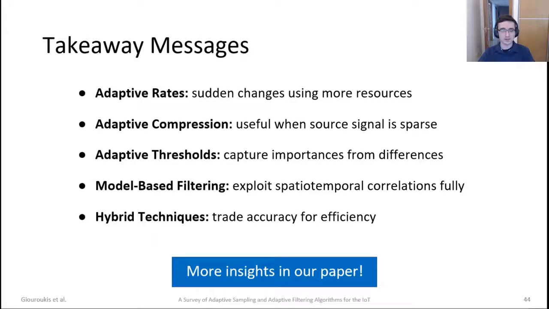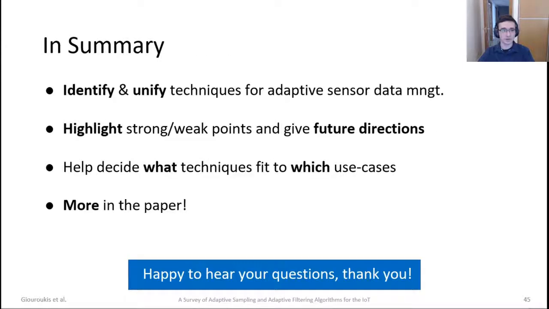For more insights, please consult our paper. Finally, we would like to highlight that we identified and unified techniques for adaptive sensor data management. We highlighted strong and weak points and gave future directions. I guess those directions will be good in order to help decide which techniques fit which use cases. And for more of our insights, consult our paper.